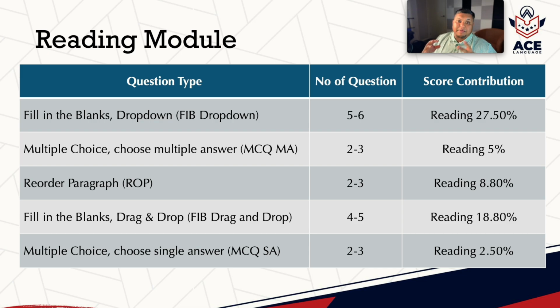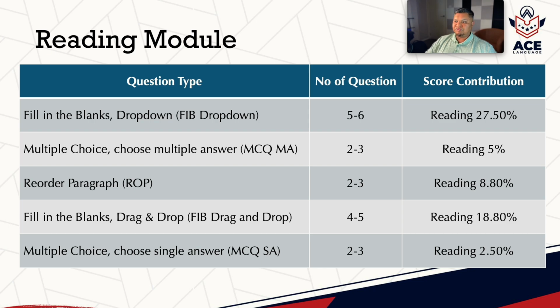Marking contribution used to contribute towards reading as well as writing, but from now on, it will be contributing only towards reading, and you will get 27.5% of your score coming from this question type towards your reading module, to be honest. And the number of questions remains same, 5 to 6. Then multiple choice question, choose multiple answer. You will get 2 to 3 questions from this question type, which used to be 1 to 2. Apart from that, nothing else changed. It still contributes very low towards your reading, only 5%.